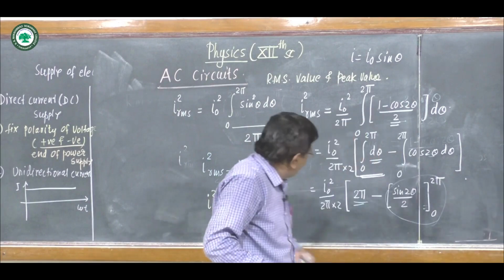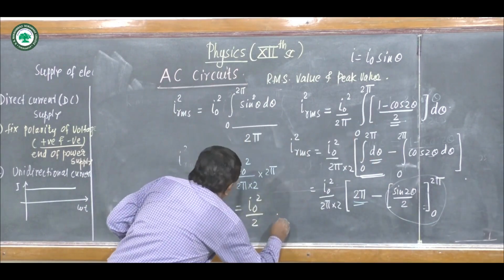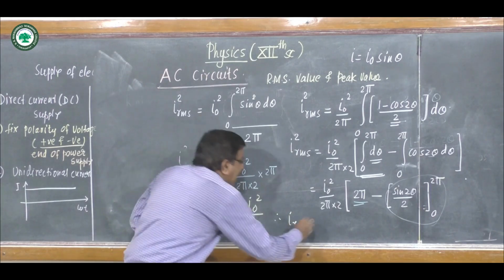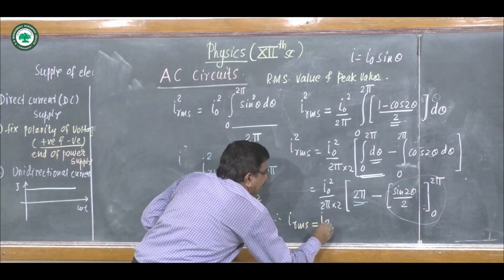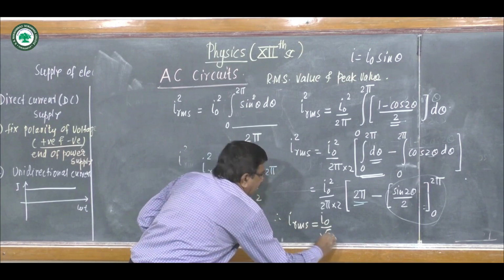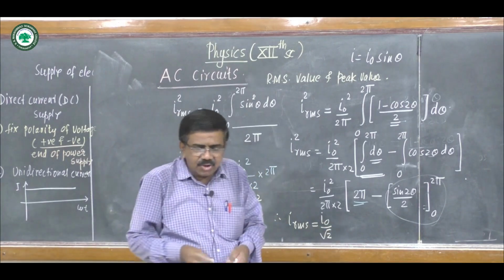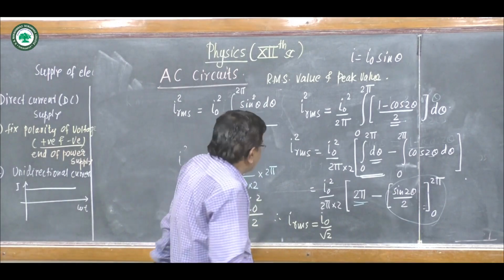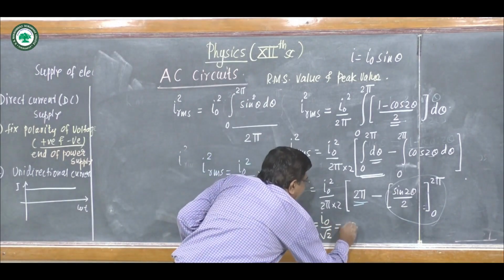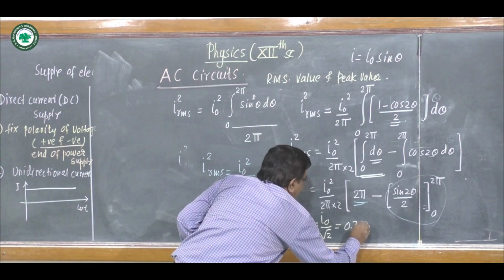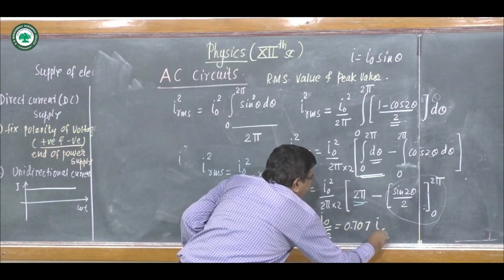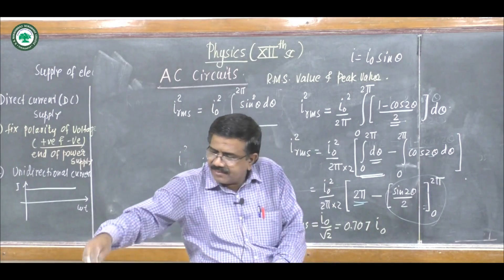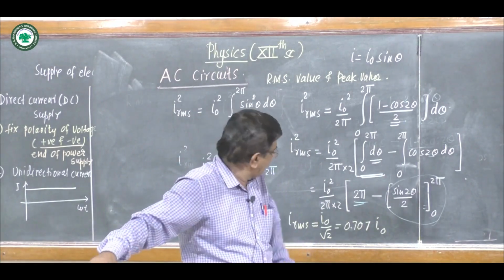Taking the square root on both sides, we write the RMS value of current as I0 upon root 2. 1 upon root 2 is 0.707. So RMS is 0.707 of the peak value, RMS is 0.707 I0.